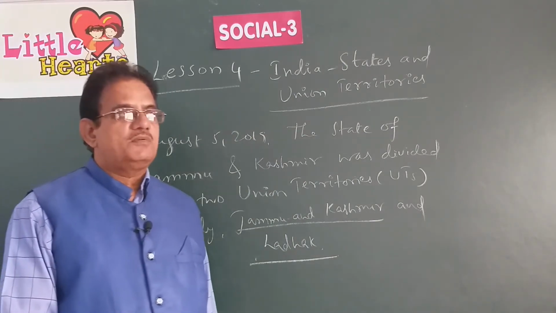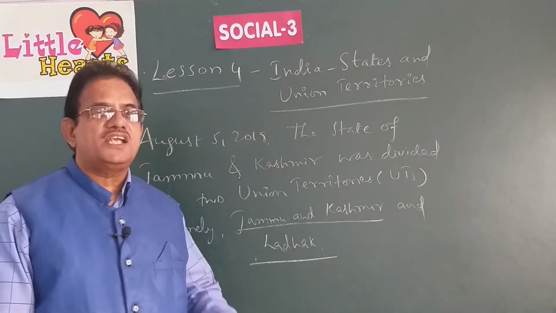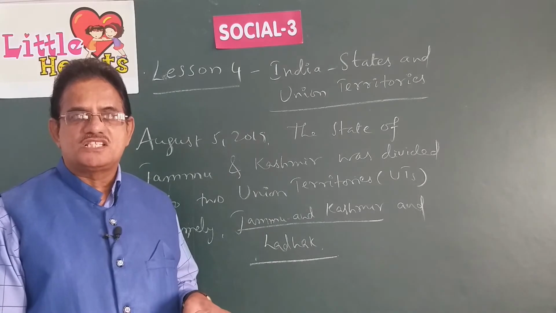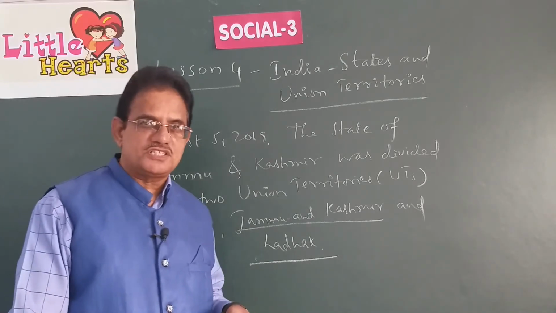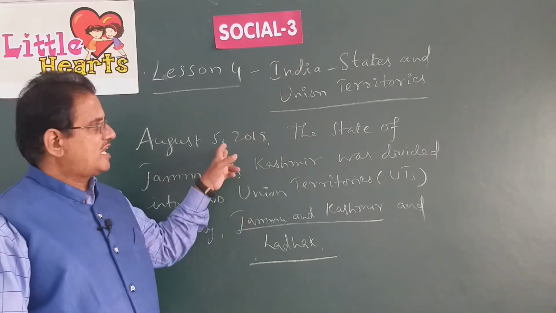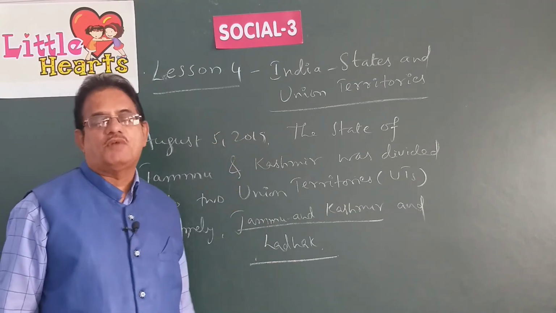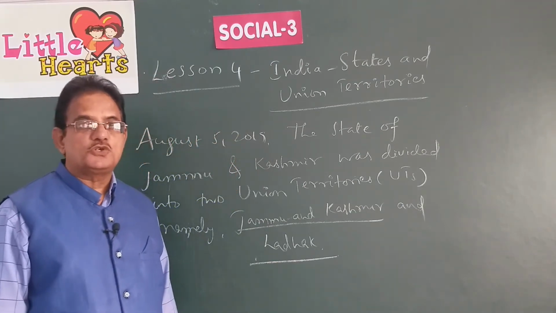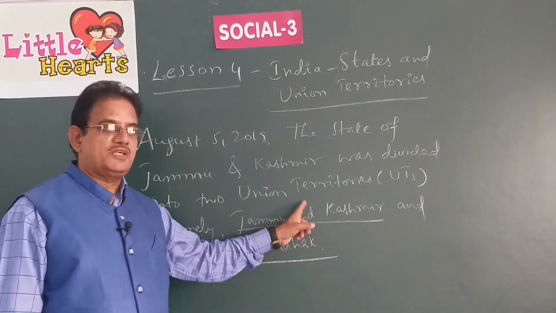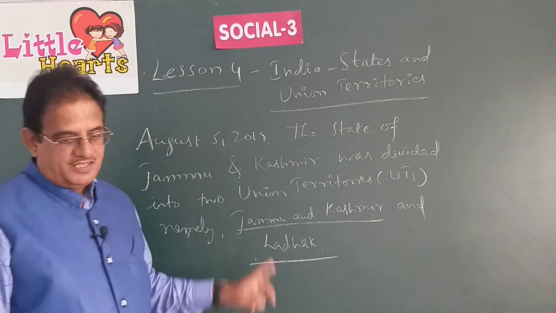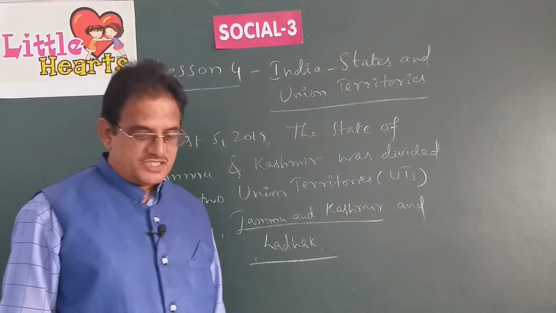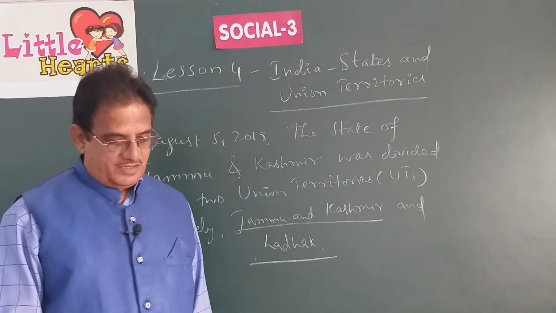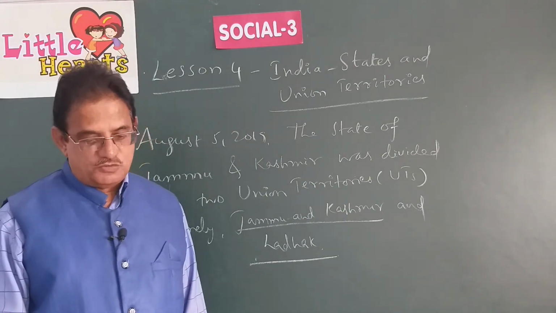So, children, you have to remember Jammu and Kashmir is not a state now, not a full-fledged state. Jammu and Kashmir was divided into 2 union territories on 5th August 2019 by the central government. Those 2 new union territories are Jammu and Kashmir and Ladakh. Okay, children. And so this recent happening, you can see the map of India there in the textbook.